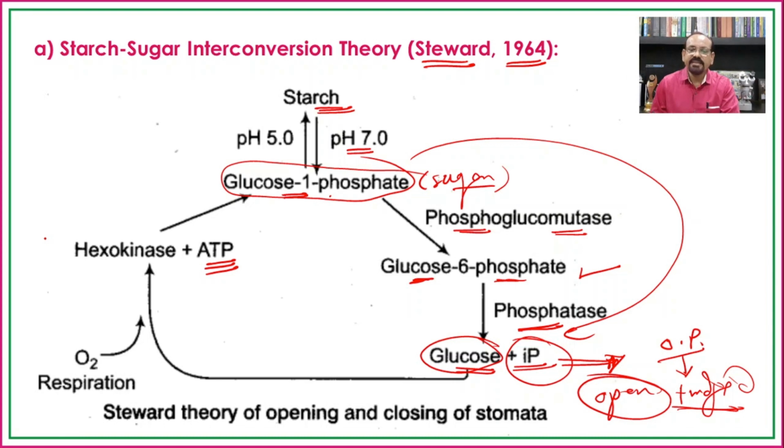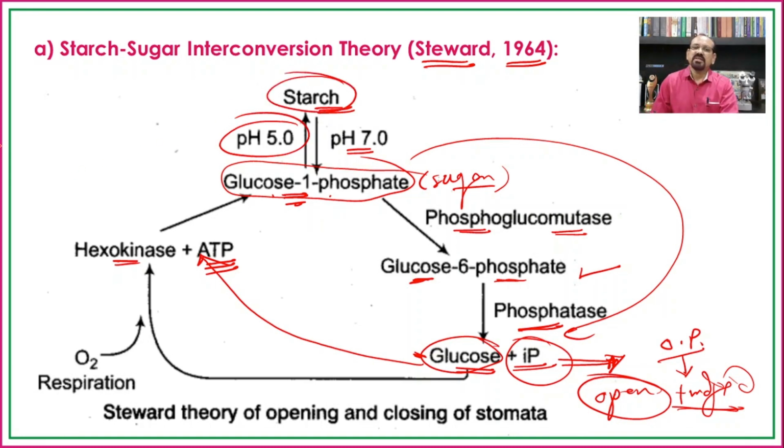During the night there is again a formation of glucose 1-phosphate; the glucose is converted by hexokinase plus ATP into glucose 1-phosphate, and at the lower pH it is converted back into starch. Earlier we saw that starch is osmotically inactive, and hence when it converts into starch, the stomata will close again.